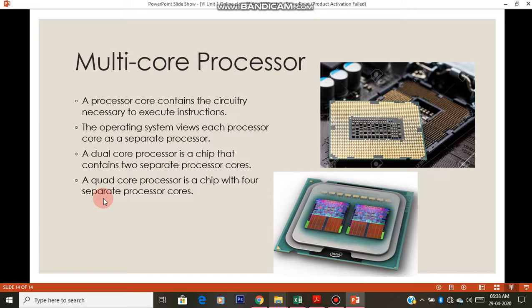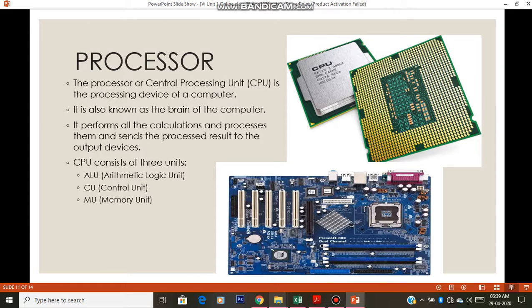And again we have one more type called quad core. Quad core processor chip will have four separate processor cores. As you can see here too, it will be having four cores. Okay, that means it will be a very high speed computer. Quad core computer is very high speed because it does the work of four CPUs together at a time. So these are multi-core processors. Okay, having dual core, having multi-core, this part. So this is all about processors.